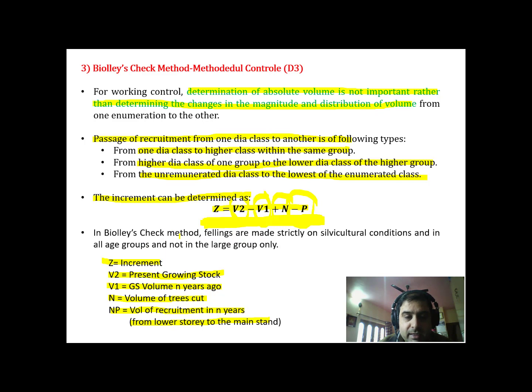Fellings, now there is one thing to note, that fellings are made strictly on silvicultural conditions in all age groups and not in the large group only. So for the improvement of the crop, fellings have to be done in every age class for the betterment and improvement of the crop.